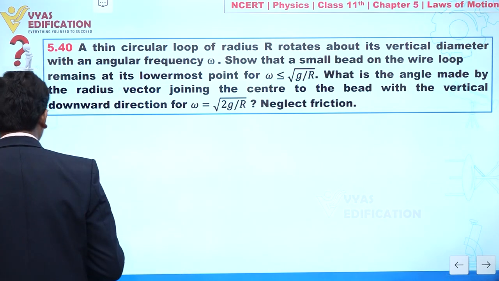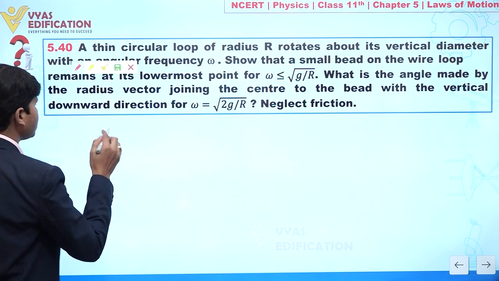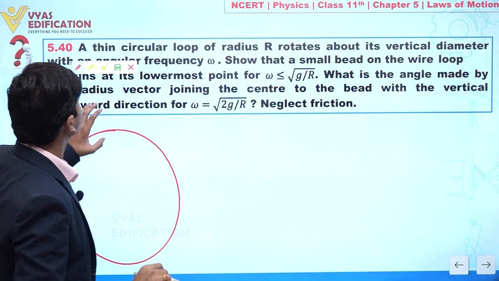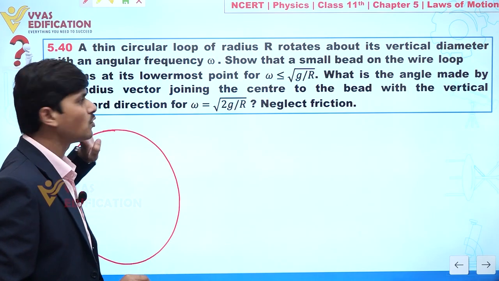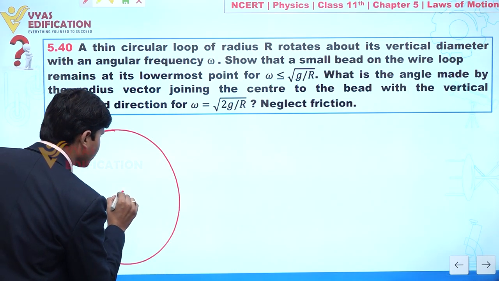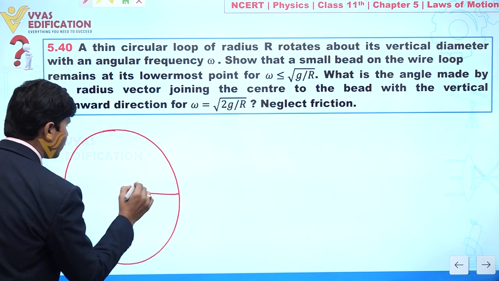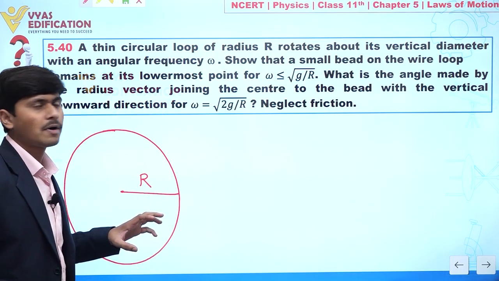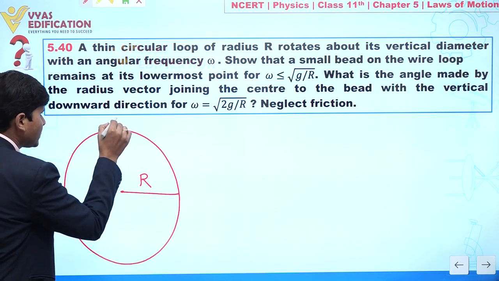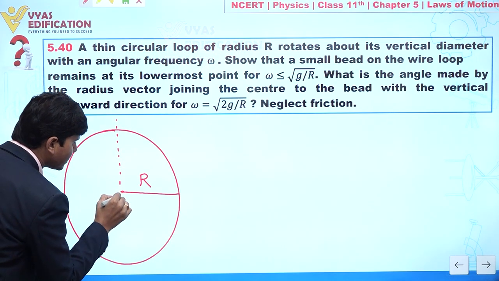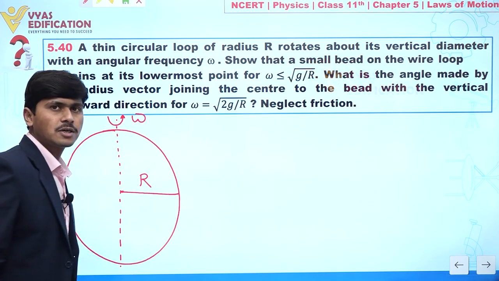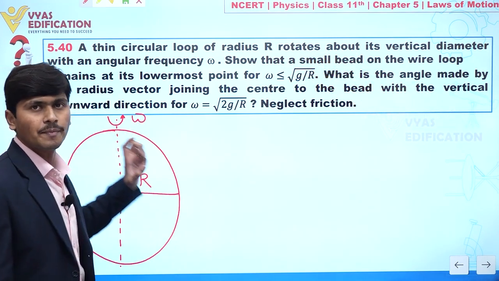So let's suppose if I am drawing here, this is a thin circular loop of radius R. Radius is given to you, that is capital R. It rotates about its vertical diameter, so let's suppose I am taking this vertical diameter. It is rotating about this one, with angular frequency omega.